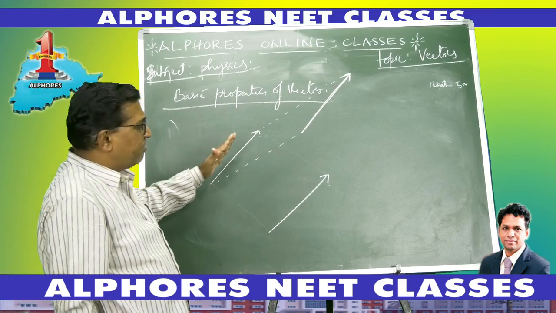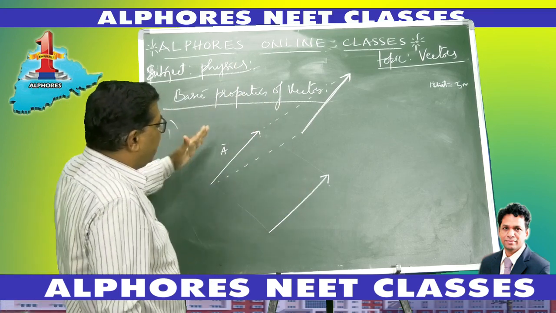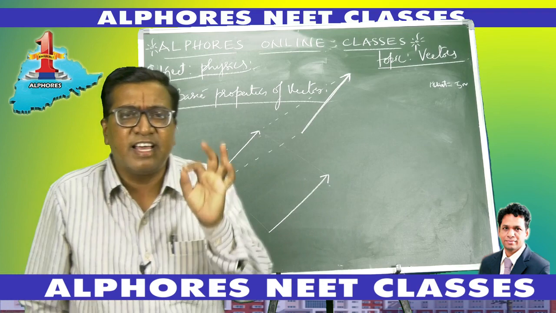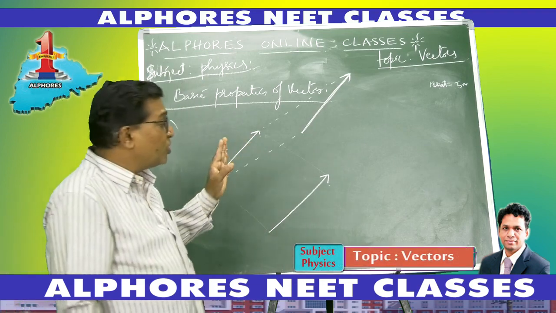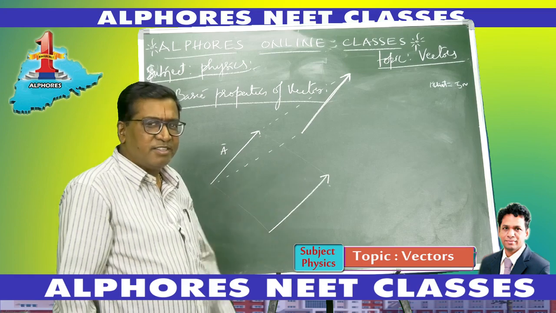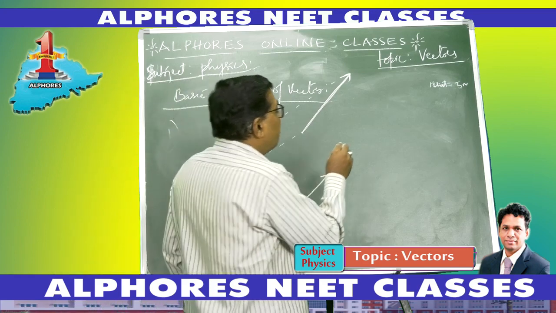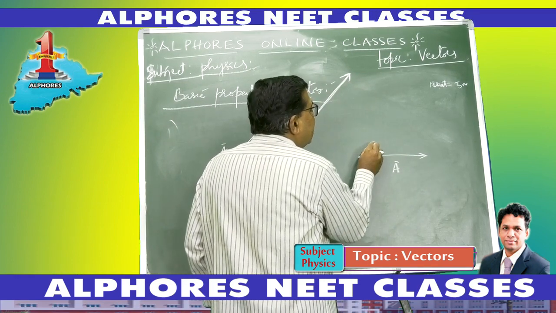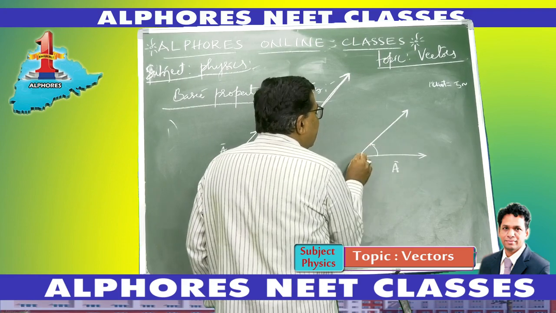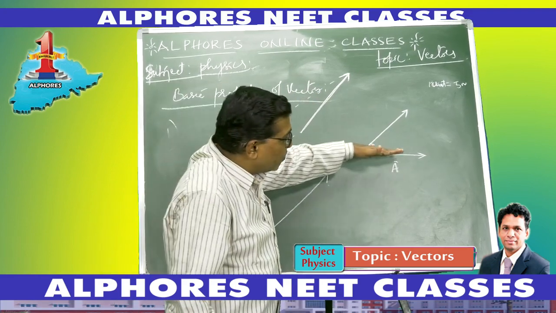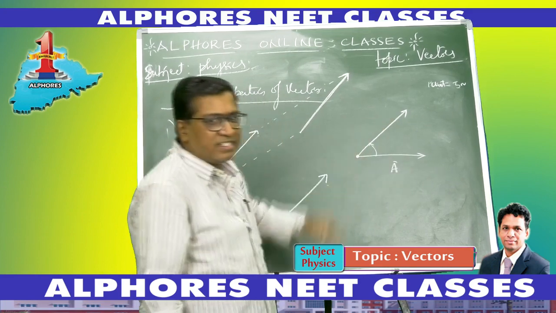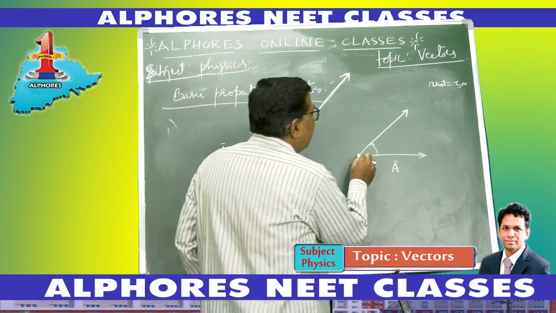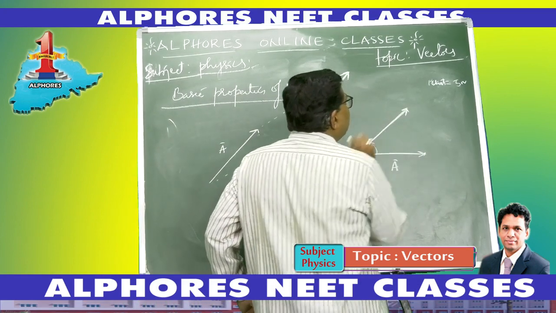So whenever a vector is shifted parallelly, either this way or that way, whichever way you shift it, its magnitude remains the same and its direction remains the same. The vector remains invariant. There is no change. But suppose the same vector A bar is rotated, turned about its initial point, tilted about its initial point. Now the vector changes, because the direction of the vector has changed. Of course, the length remains the same, but the direction has changed.